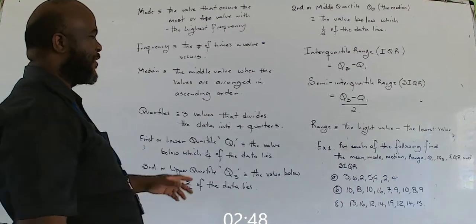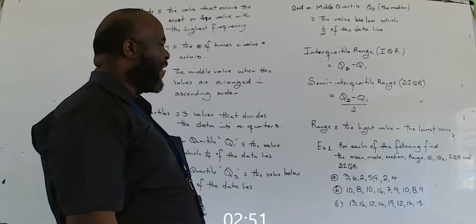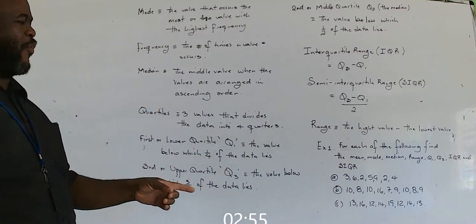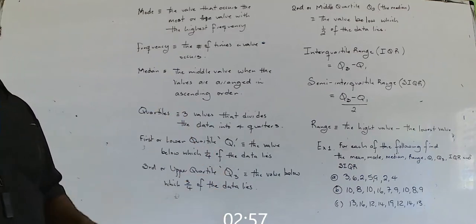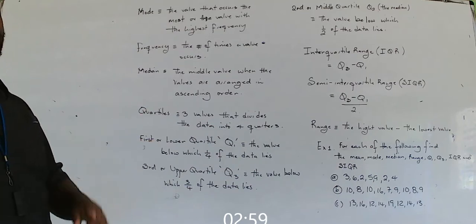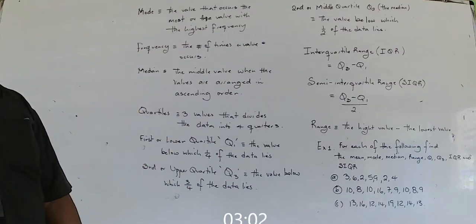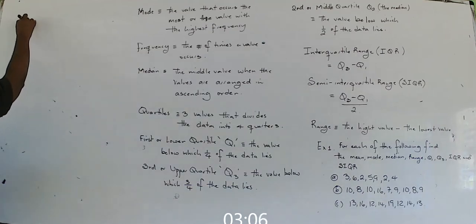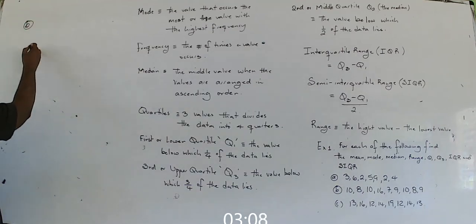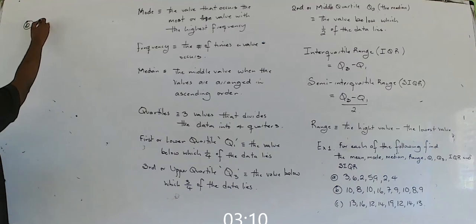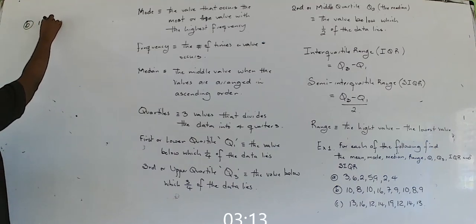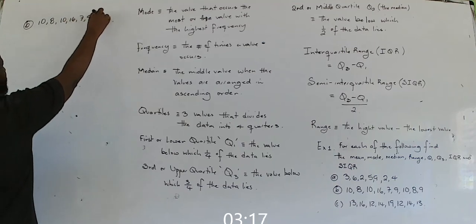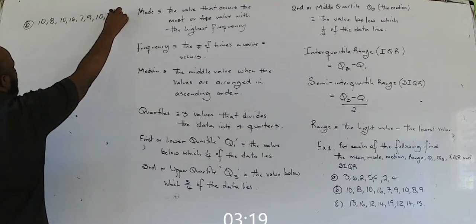The question says, for each of the following, find the mean, mode, median, range, Q1, Q3, IQR, and SIQR, which is semi-interquartile range. So in B, the numbers are, read them for me please. In B: 10, 8, 10, 16, 7, 9, 10, 8, 9.